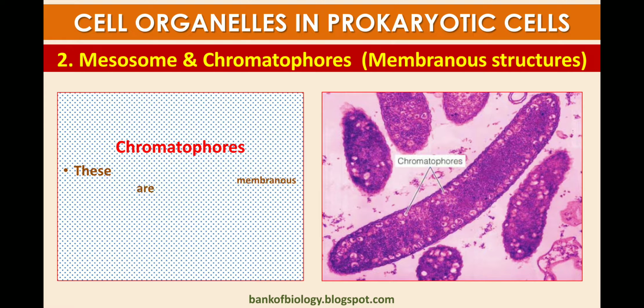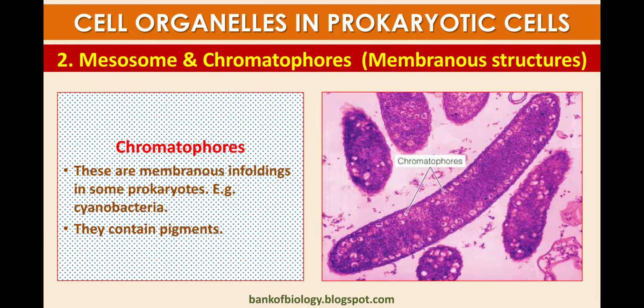After that, we learn about the chromatophores. Chroma means color, phore means bearing. These are membrane enfoldings in prokaryotes. For example, cyanobacteria contain color pigments, so they are called chromatophores.